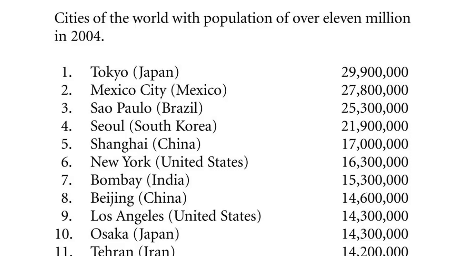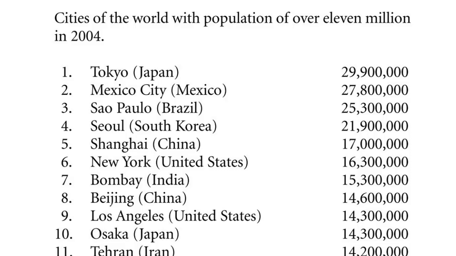Cities of the world with population over 11 million in 2004. 1. Tokyo, Japan, 29,900,000. 2. Mexico City, Mexico, 27,800,000. 3. São Paulo, Brazil, 25,300,000. 4. Seoul, South Korea, 21,900,000. 5. Shanghai, China, 17 million. 6. New York, United States, 16,300,000.